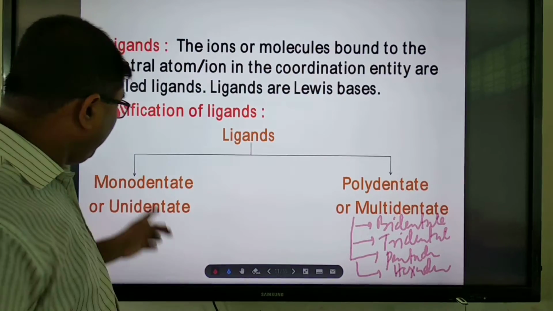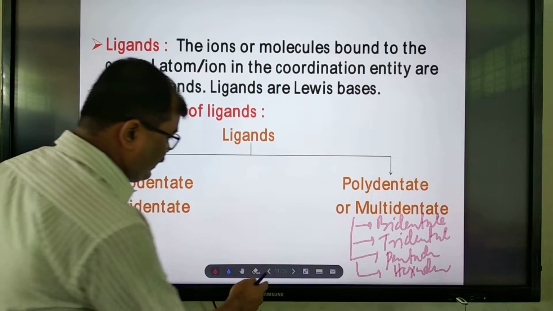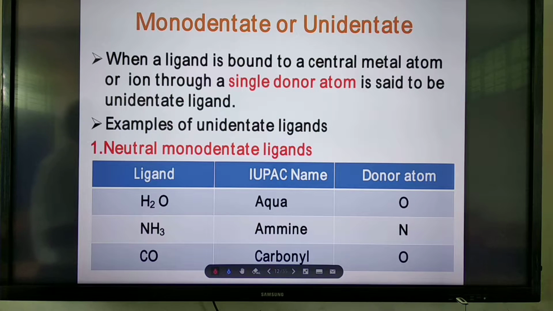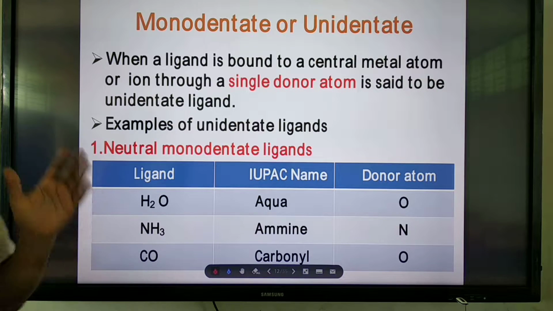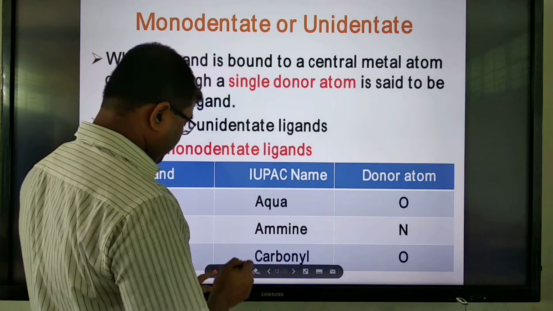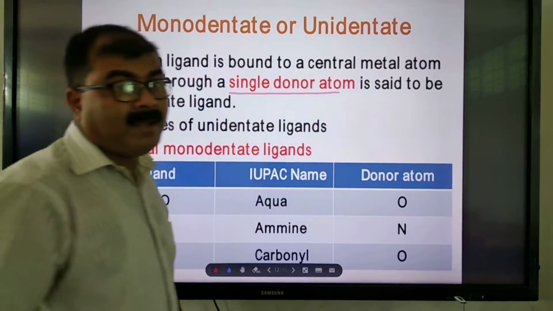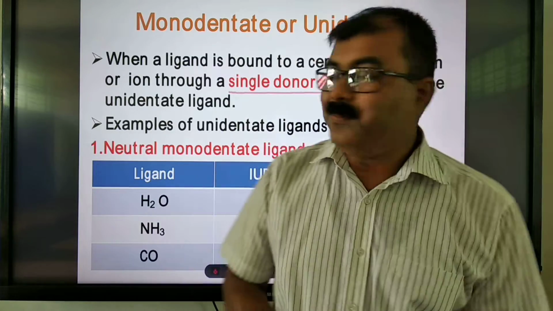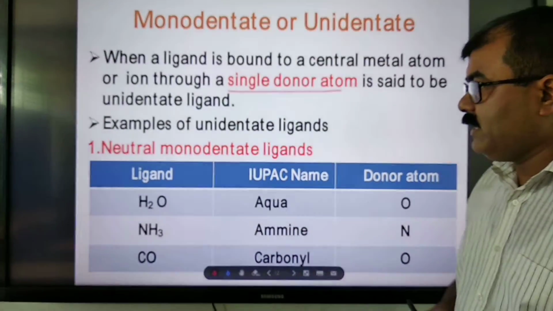So let's go for the examples of monodentate ligands, and what are called monodentate ligands. Monodentate or unidentate ligands are always bound to a central metal atom, but the most important characteristic of a monodentate ligand is that it is bound through a single donor atom only. Now let's go for examples of monodentate ligands.